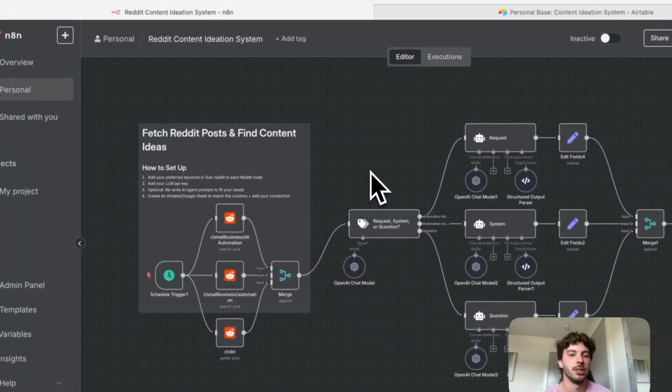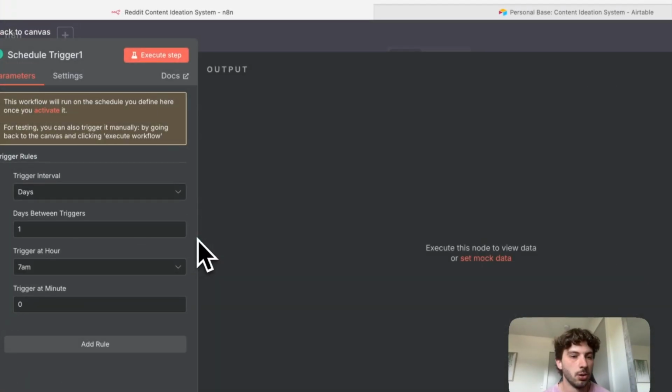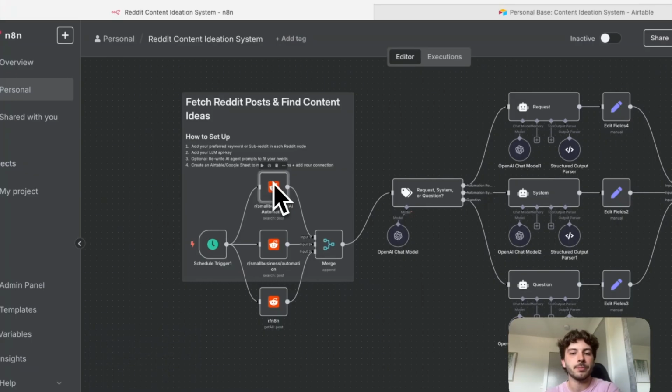First, we have the trigger on a schedule trigger. So this is just going to run once a day. I have mine at 7 a.m. You can configure that however you'd like. And then right away, we'll hop into Reddit.